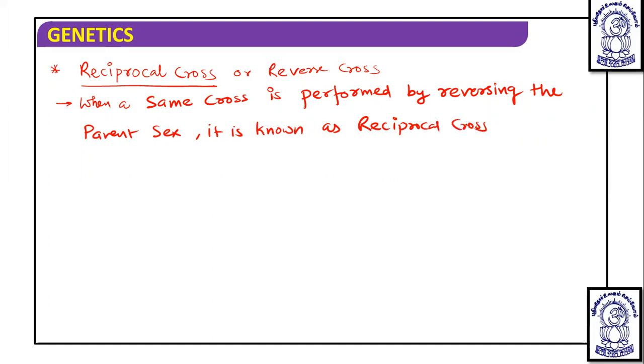Now if we take an example, in the first case we are taking a tall plant and a dwarf plant. We are taking the tall plant as a male and the dwarf plant as a female. Means from the tall plant we are going to use a pollen grain or male gamete, and from the dwarf plant we are going to use the egg. They have genotype capital T and small t.